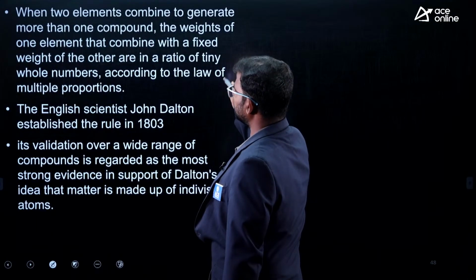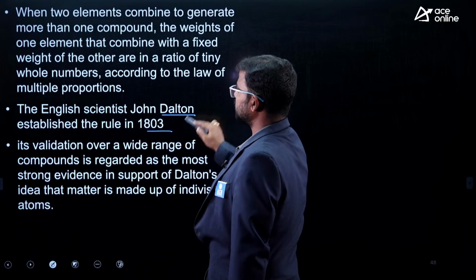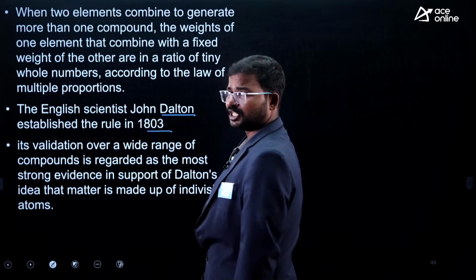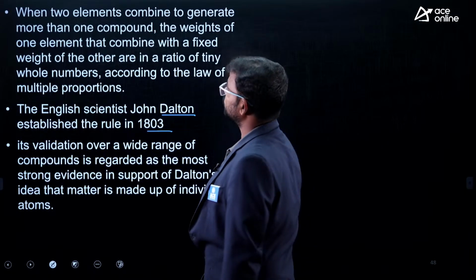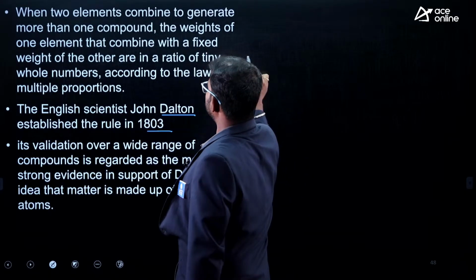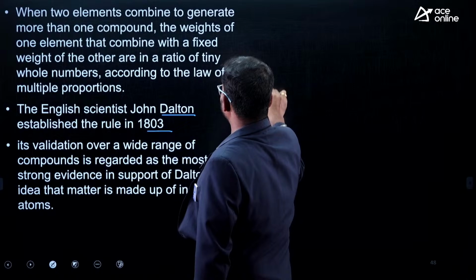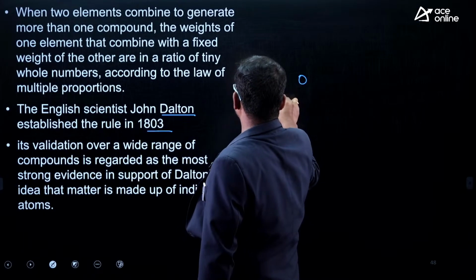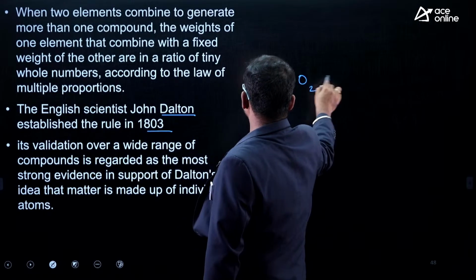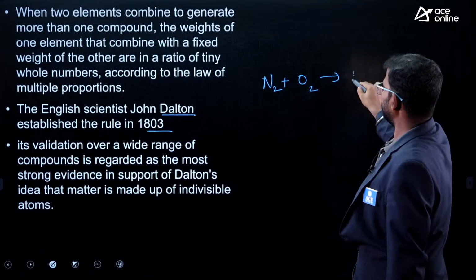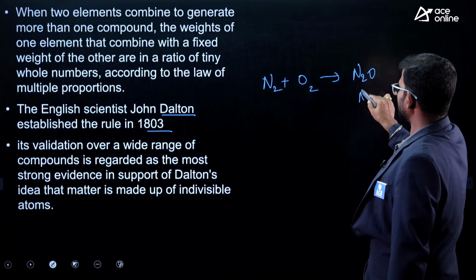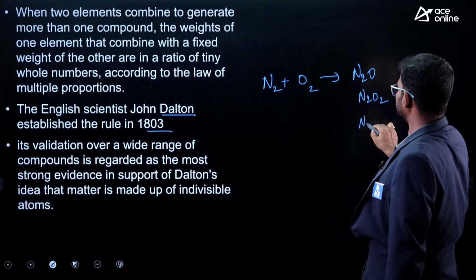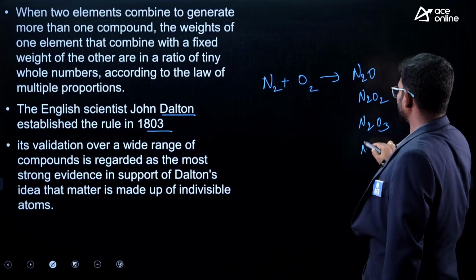John Dalton, according to the law of multiple proportions: if you consider a fixed element, say nitrogen, reacting with oxygen, then we can get N2O, N2O2, N2O3, N2O4.